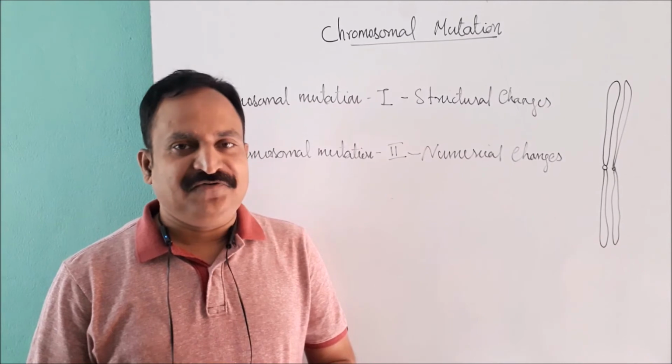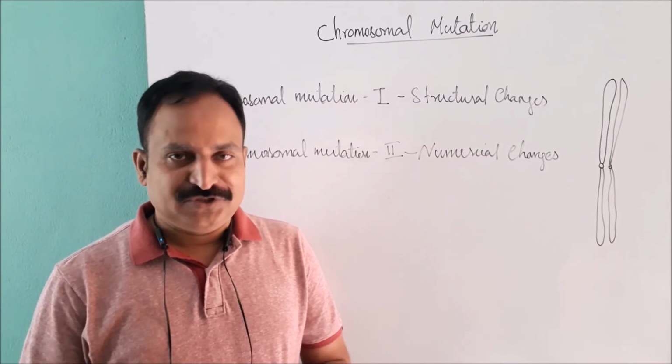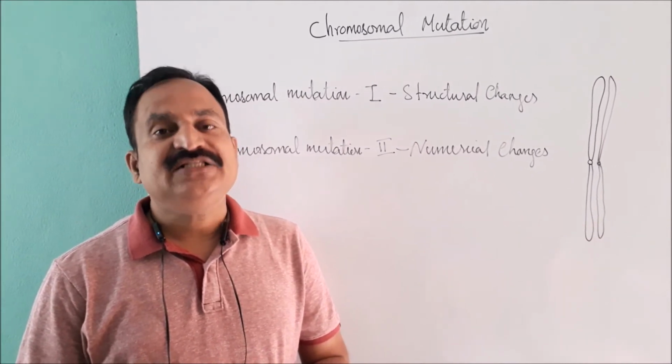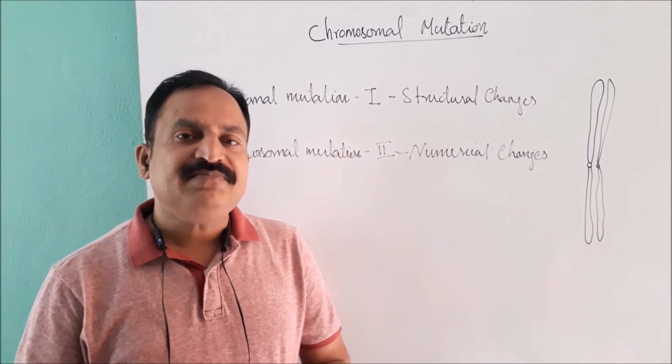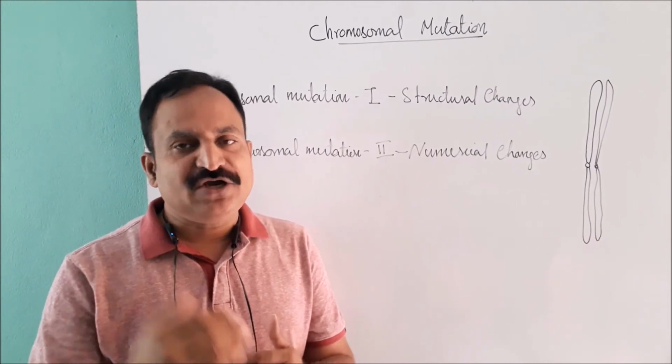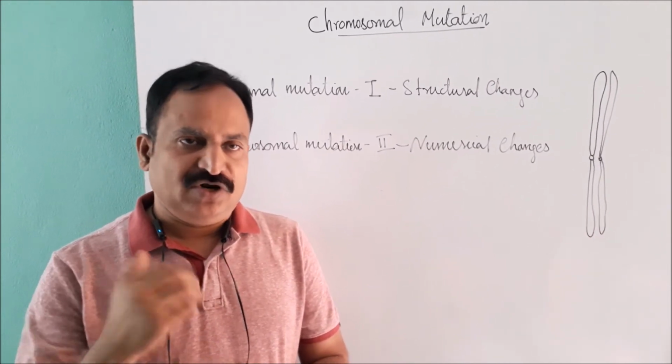The fourth type of structural chromosomal mutation is translocation. You know, the term translocation means shifting of a segment of a chromosome.